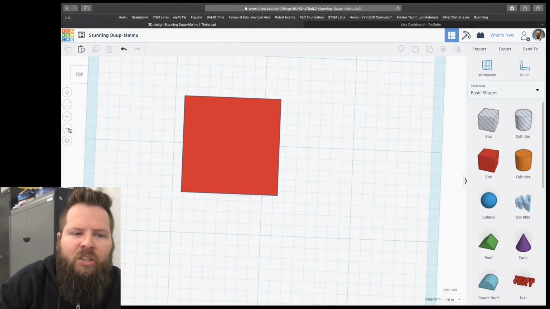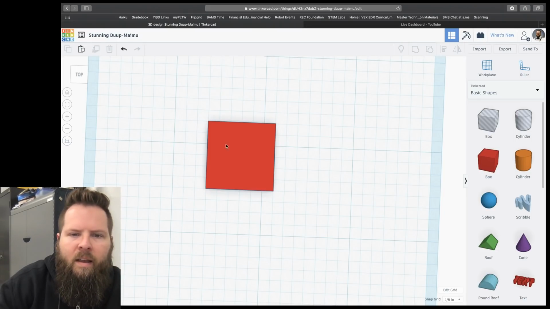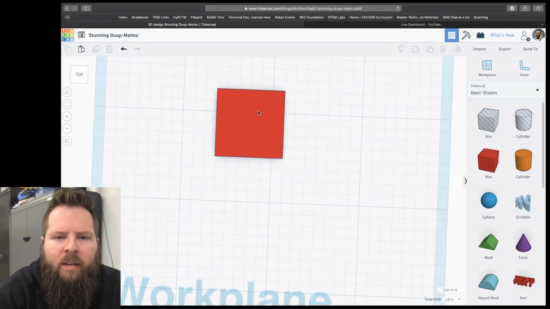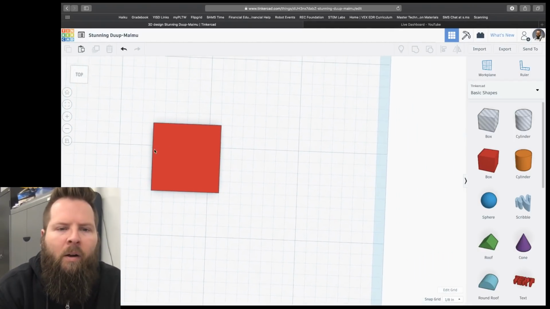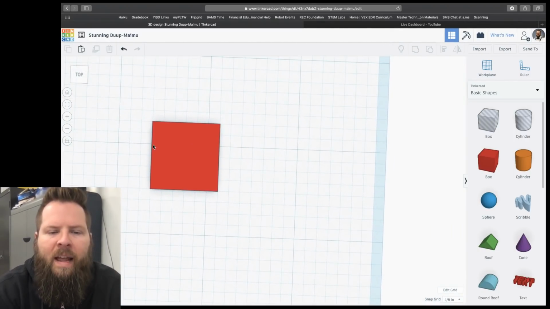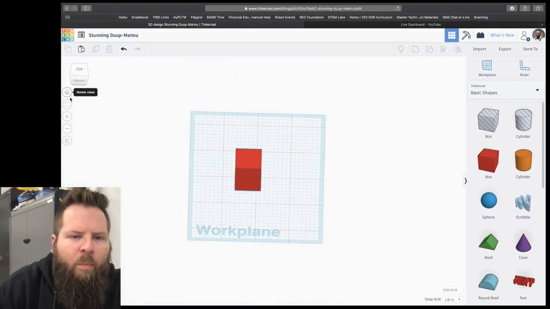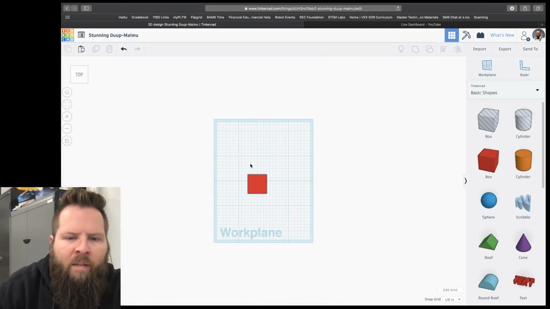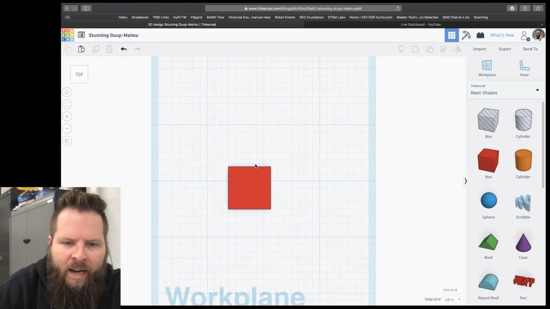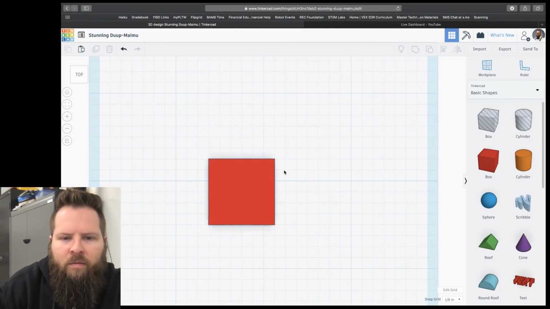But if I change it to orthographic view, so I switch right here, now when I move it around, notice it's always a square, no matter where it is on the screen. That's orthographic view. For the kind of stuff we're doing, we probably almost always want to work in orthographic view until we're ready to just look at it. Then we could switch to perspective view.